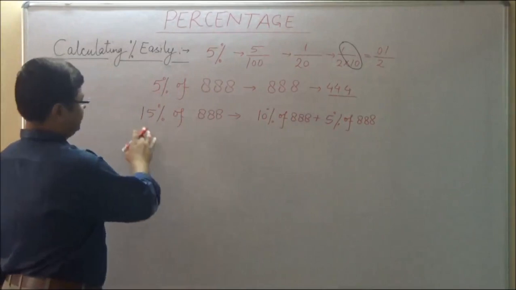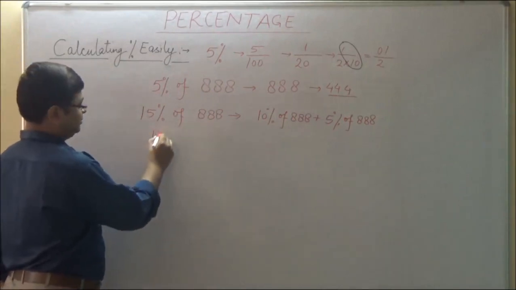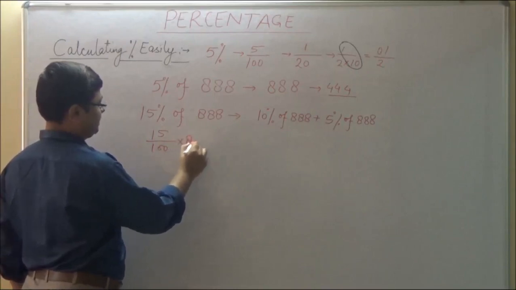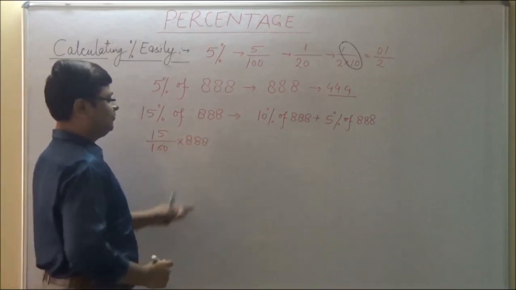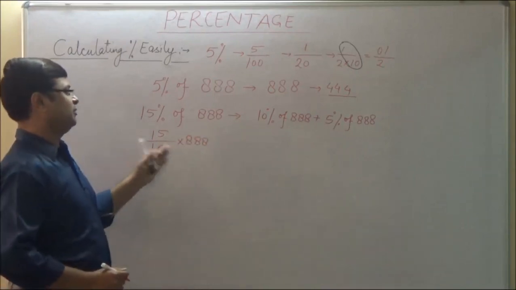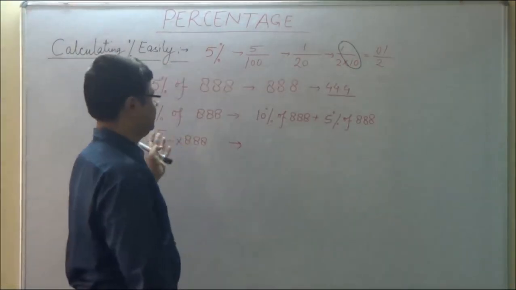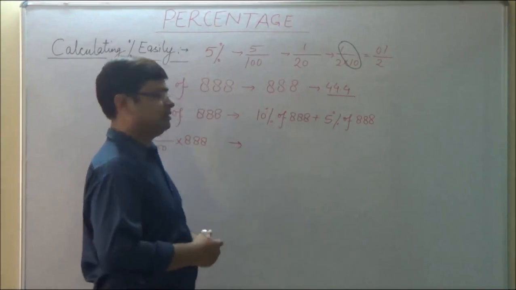See, you can always find out 15% of 888 by 15 by 100 into 888. It will be a bit difficult to find out because you have to multiply 888 by 15. So by breaking 15% into 10% and 5%, we can easily calculate.